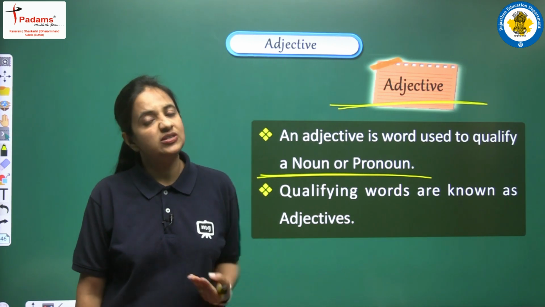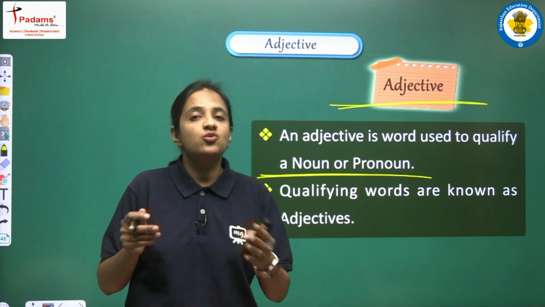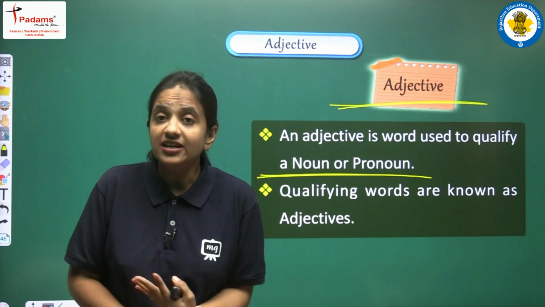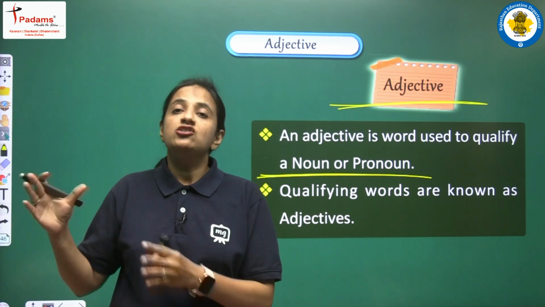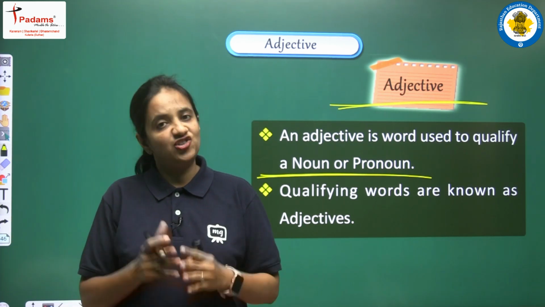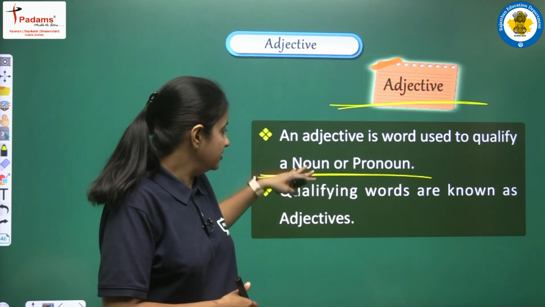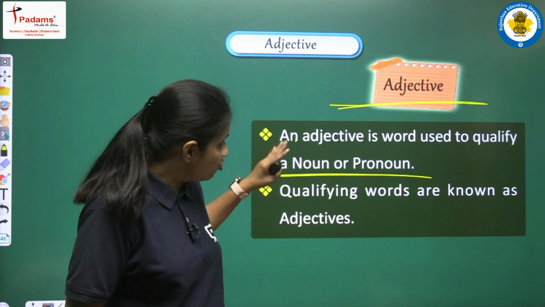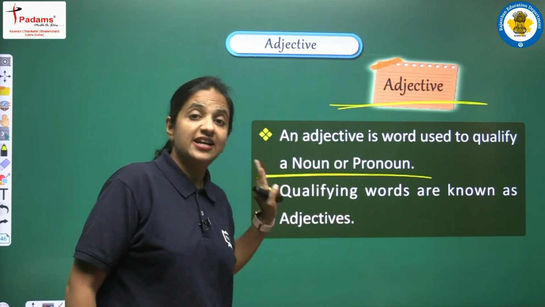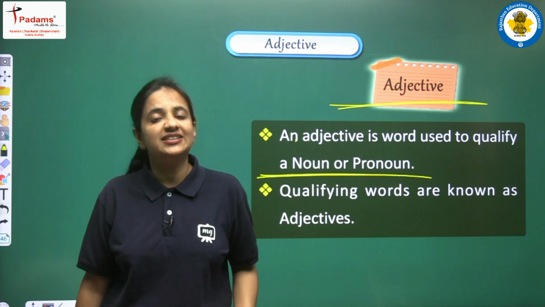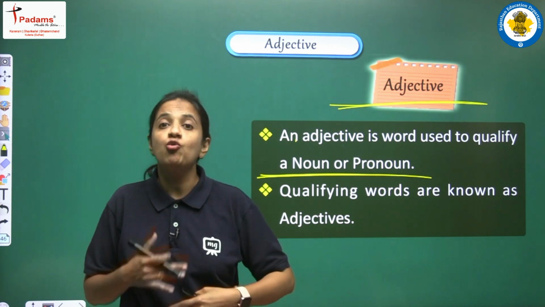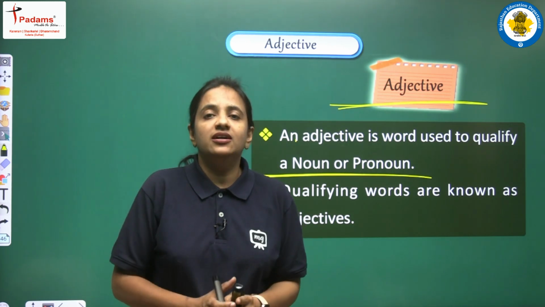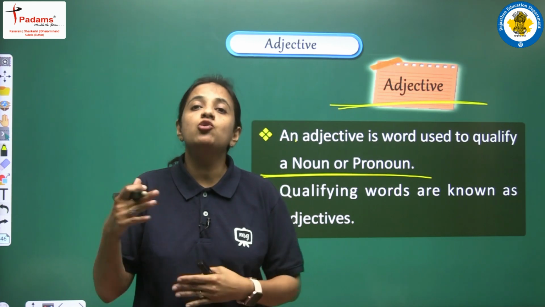So yes, noun भी हो सकता है, pronoun भी हो सकता है. So ऐसे words को जब हम qualify करने के लिए कोई word use करते हैं, so those words are known as adjective. So we can say this definition in some other words also. So let's see. Basically qualifying words are known as adjectives. So जो भी words हम use करते हैं noun या pronoun को qualify करने के लिए, and now this may be your question that what qualify means.